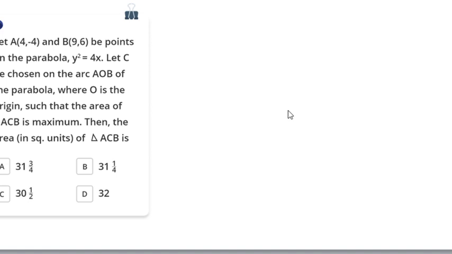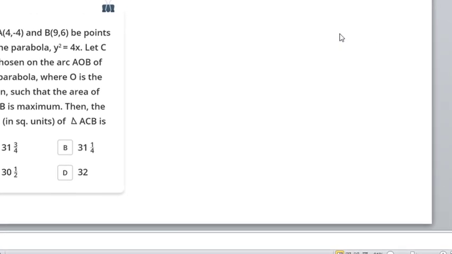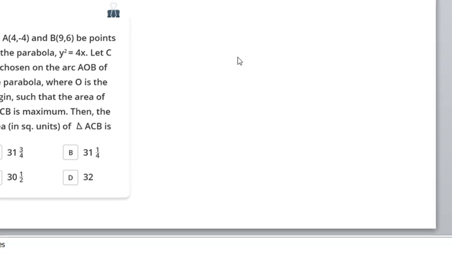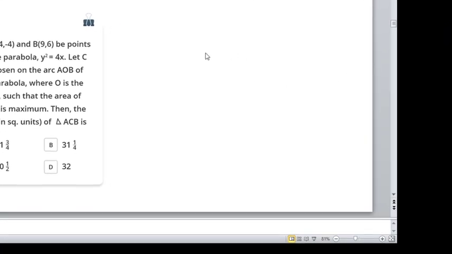I hope now you understand. Then you have to find the area of the triangle ABC which is maximum.